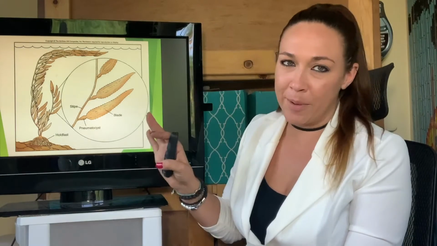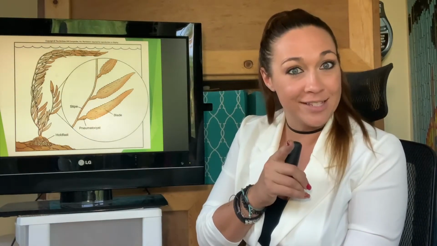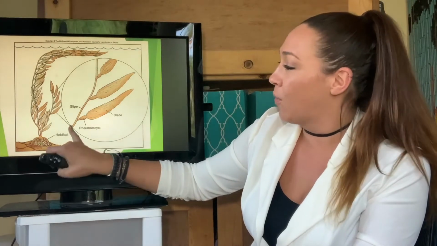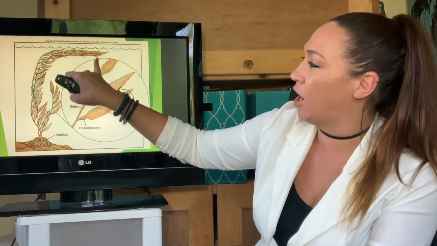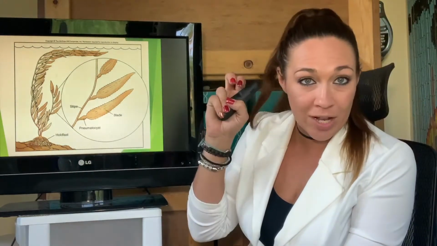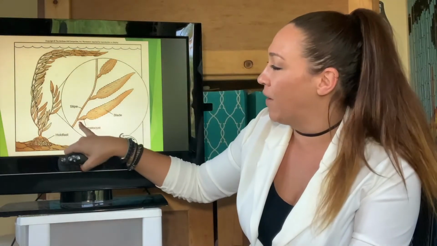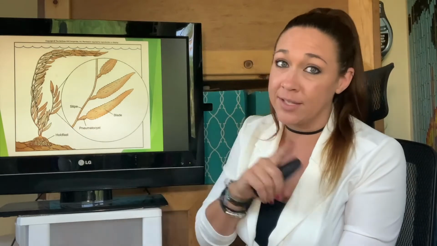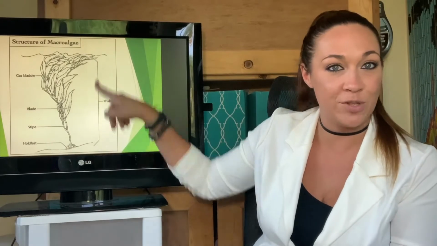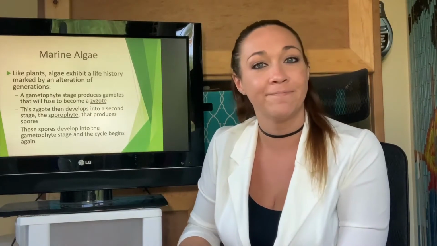All right, now let's talk about the parts, because yes, you will need to know this. And yes, this will be on your test. Now, we saw the holdfast down here. Remember this long, tall, stalk-like part that is known as the stipe. We have the blades, which are like the leaves. And finally, we have the little pneumatocyst. Now, if you see that pneumatocyst, it's probably going to be a brown algae, so make sure to keep that in mind. All right, so let's move on. Oh, and then the whole body is known as the thallus. So the entire thing from start to finish is the thallus.